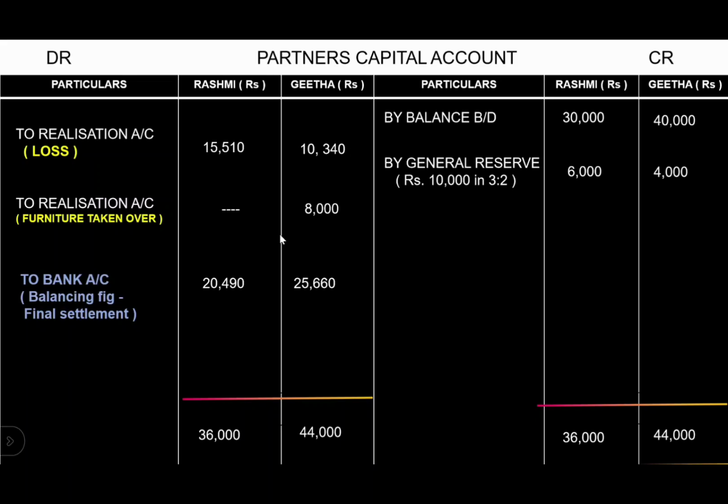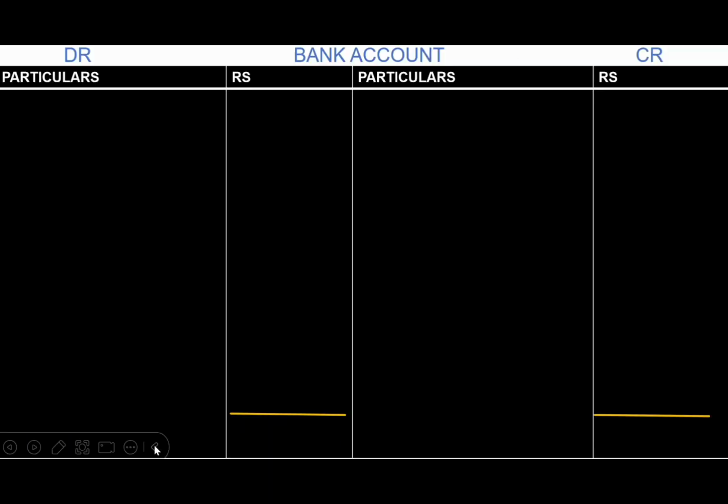Now the last account we have to prepare under this dissolution of a partnership firm is the bank account. In the bank account, first let us bring down the balance, that is the bank balance from the balance sheet on the debit side of the bank account, to balance brought down from the balance sheet, that is rupees 5,000.